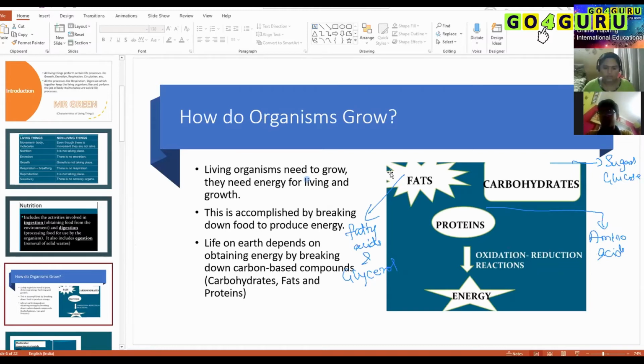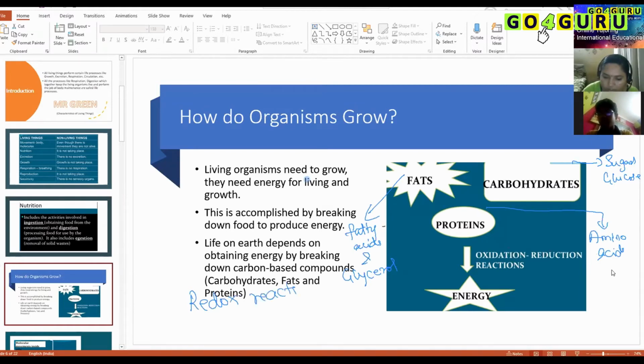Fats will be converted to their respective fatty acids and glycerol. Carbohydrates will be converted to glucose, and proteins will be converted to amino acids. But this reaction doesn't happen in one step. It is going to happen in a series of steps, one after the other. The reactions will happen, and gradually they will release energy. These reactions are generally called redox reactions.